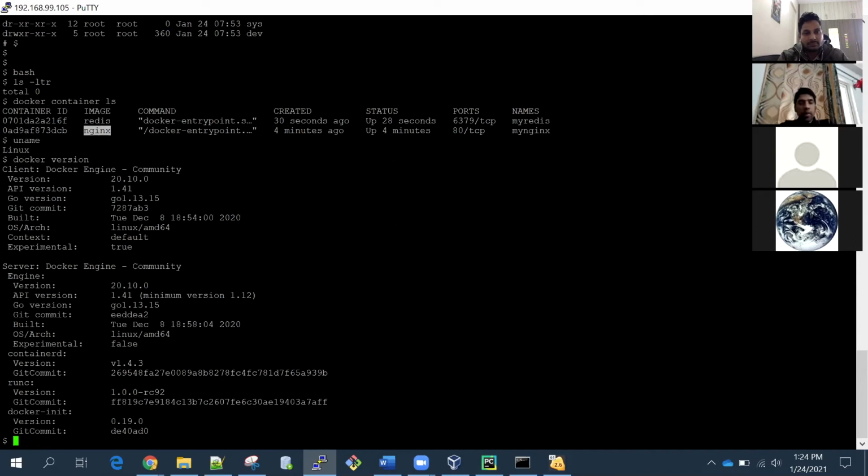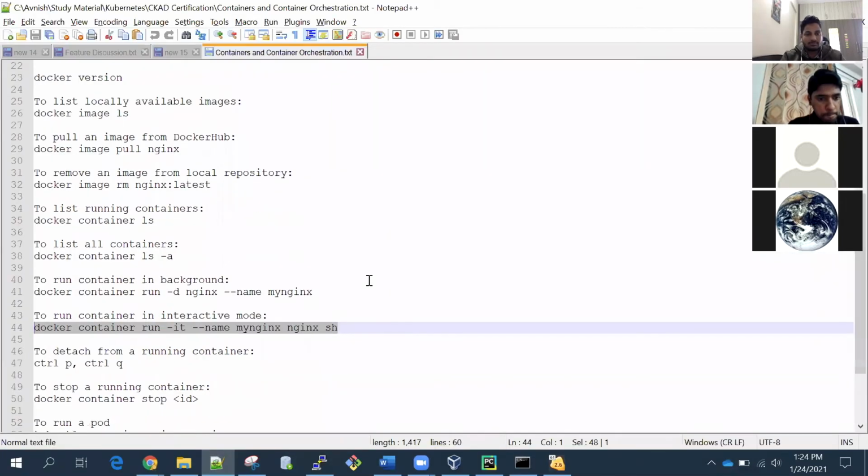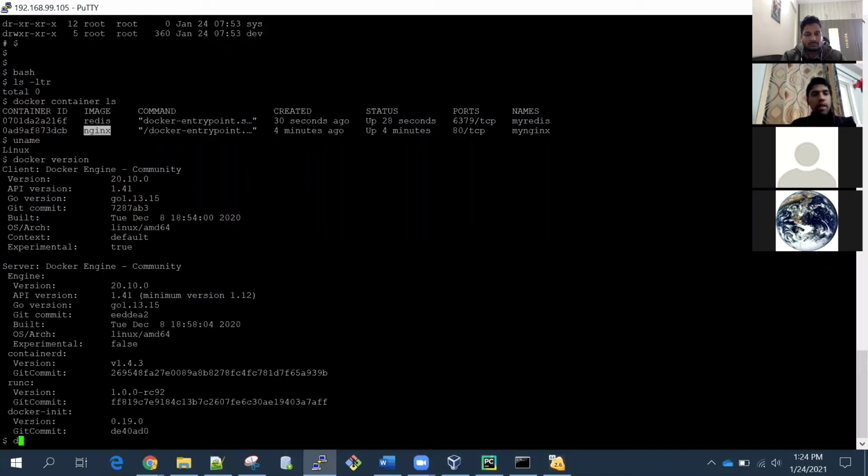So I have a limited resource capacity here on my laptop. So based on the resource requirement, I can run multiple containers here. And you can search as well, like what all images are available. So this is about the containers. Any questions, guys, till now on containers?